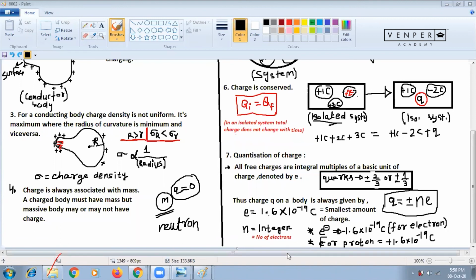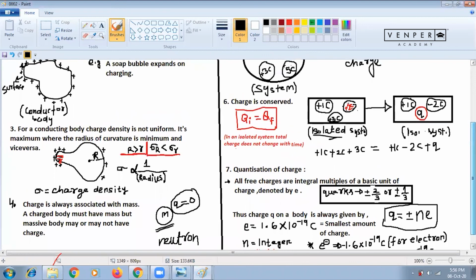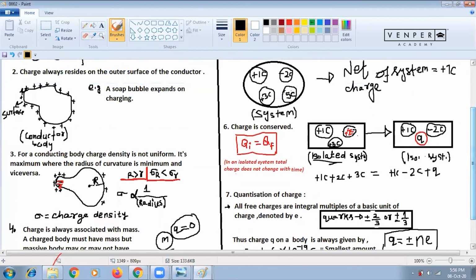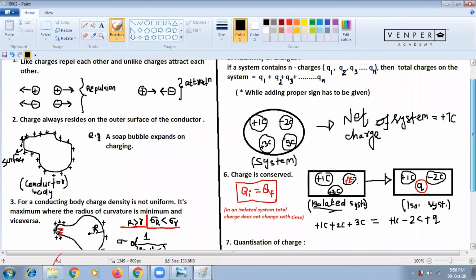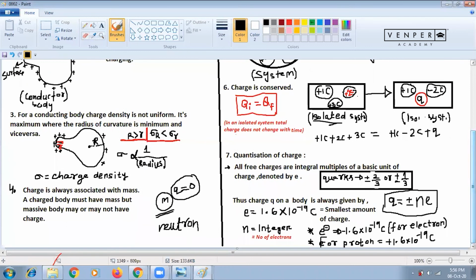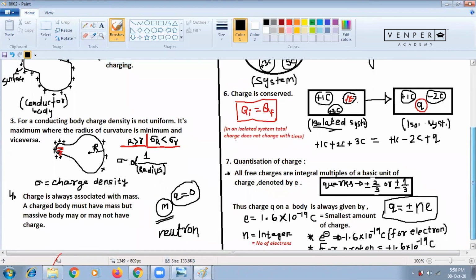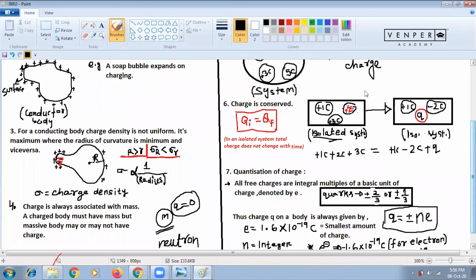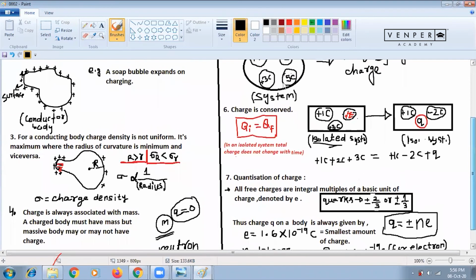Completed. Up to this you write, and the 5th point and 6th and 7th points we will write next class. That is an important point, but we don't have time now. If you want to write, you can write this one, no issues. Only the 5th point to write.